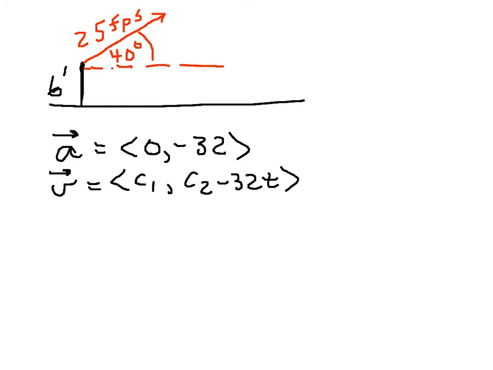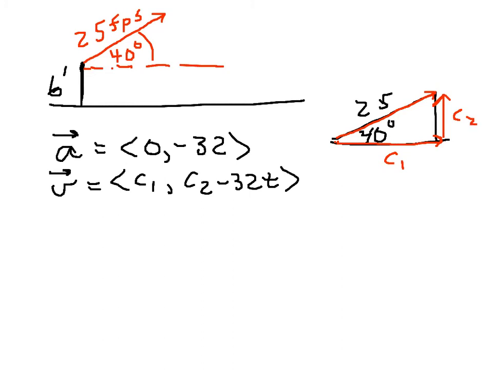And what we'll do is we'll look over here and we'll do a little mock-up of what's happening to begin with. So here's 40 degrees, and here's 25. And what we have now is breaking down this vector into its components. So that's the x component, and that's the y component. And this is what we're calling C1, this is what we're calling C2.